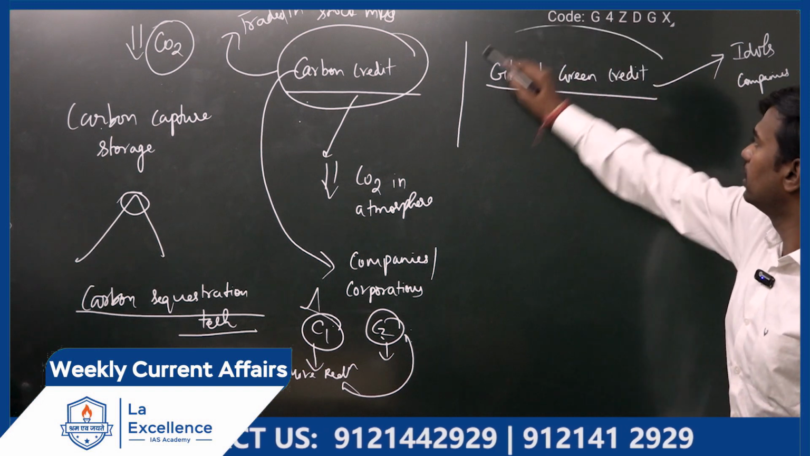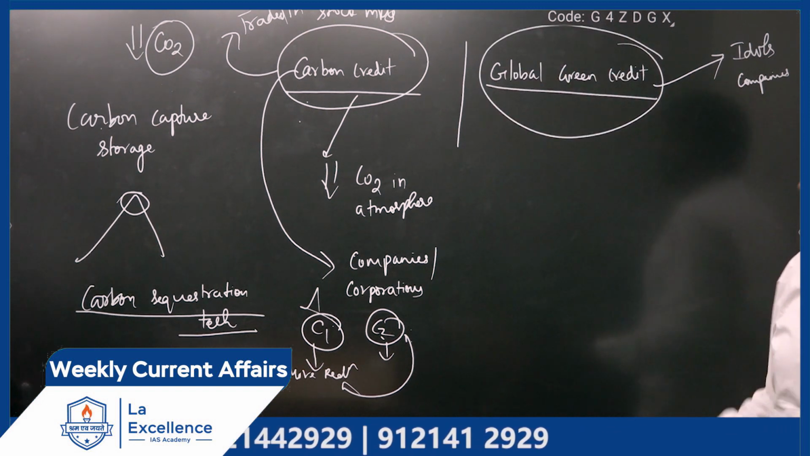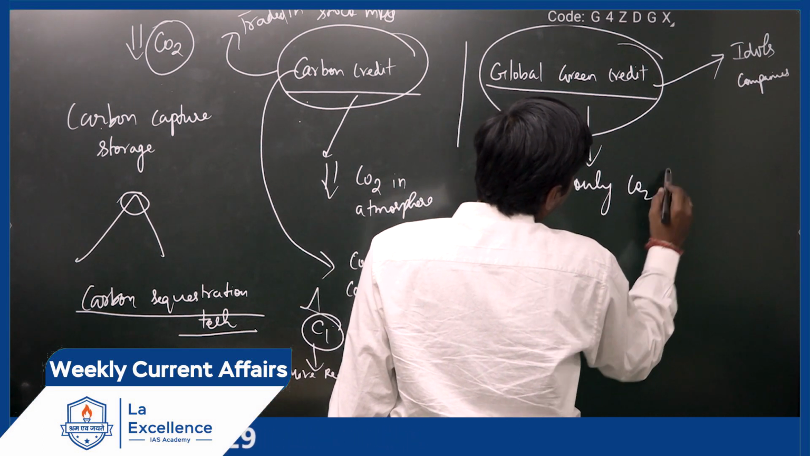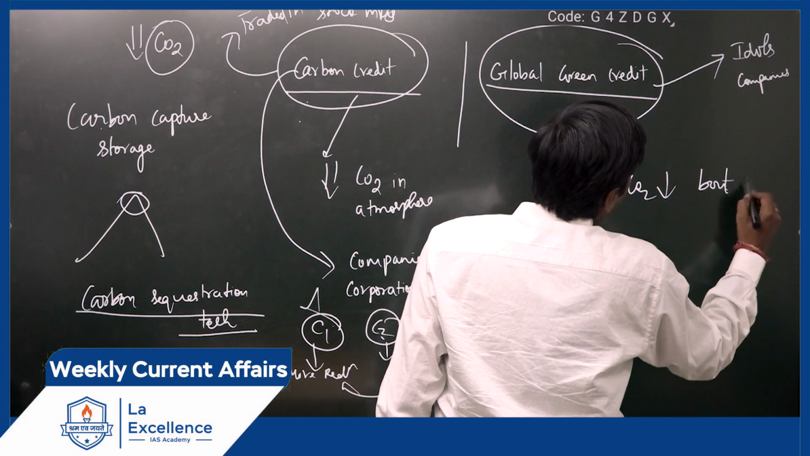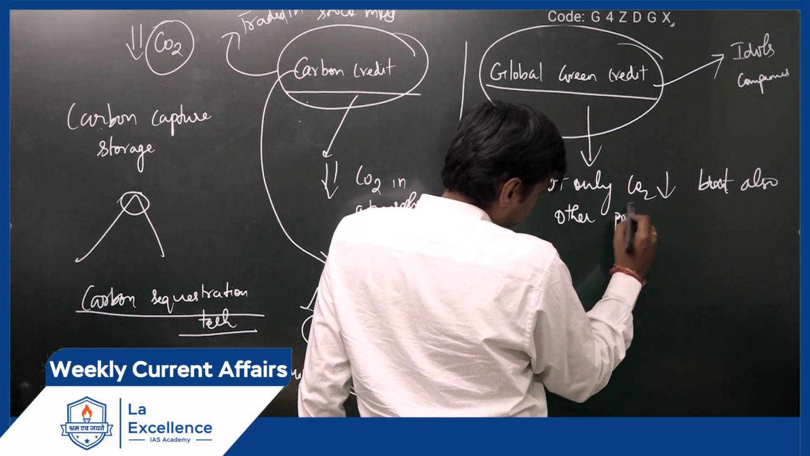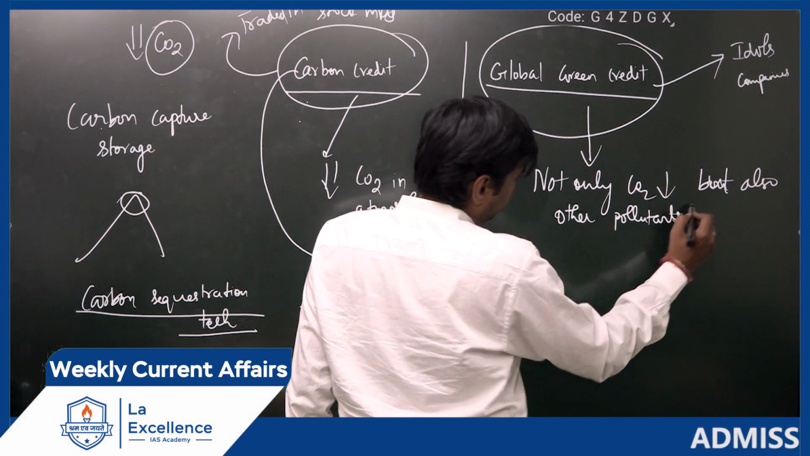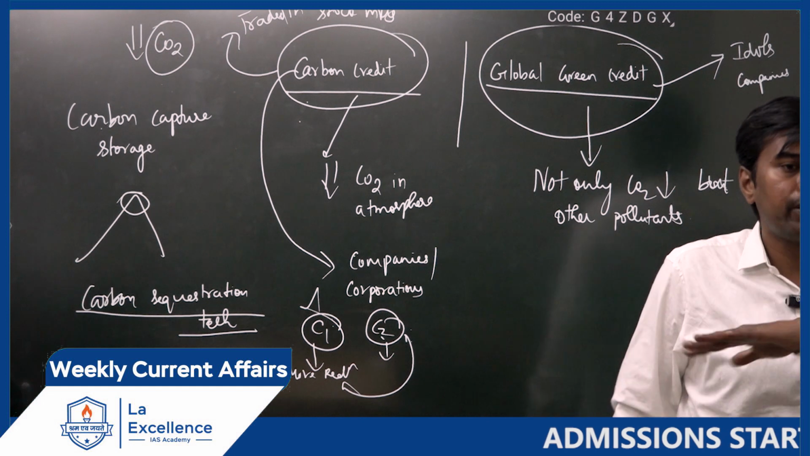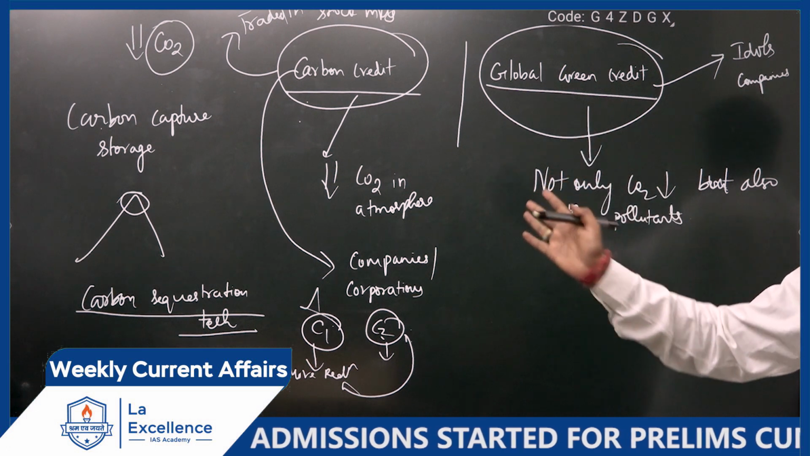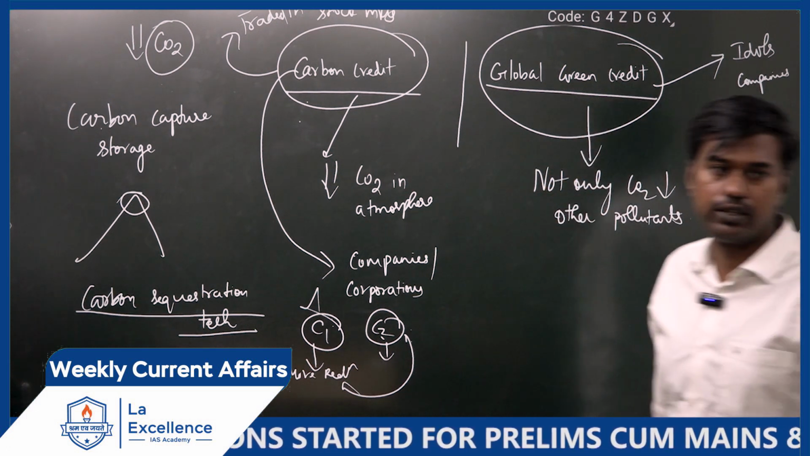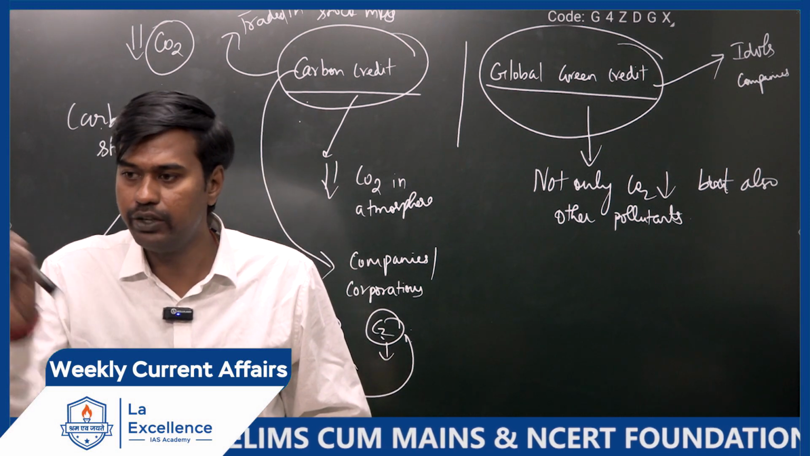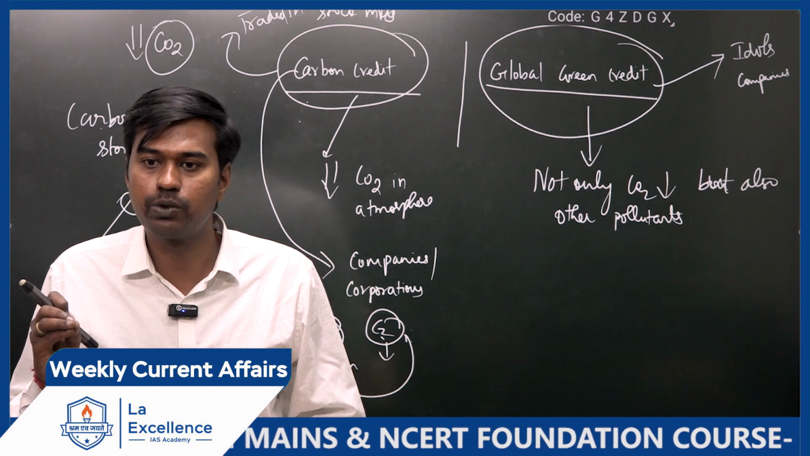Then what is the global green credit mechanism or scheme? Here we are bothered not only about carbon dioxide reduction, but also other pollutants. This is the basic difference between carbon credit and green credit. The second difference is that in carbon credit the beneficiaries are mostly private organizations, whereas in the case of green credit, individuals can benefit.